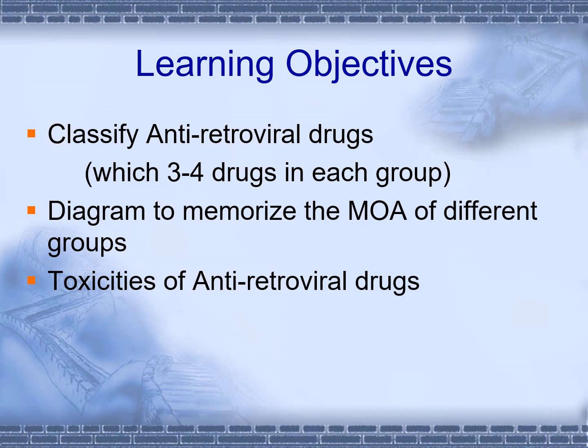Remember one thing, students: this question has been asked twice in the university exam, to classify antiretroviral drugs, and once it was asked indirectly, to classify these drugs with the help of a diagram. If you have to write down the names of the drugs, at least 3 to 4 names are mandatory, because in the key, when we check the paper, 0.5 mark is given to one drug. So if you write down 4 names, you'll be given 2 marks for each group. This is basically a full-length question asked from chemotherapy.